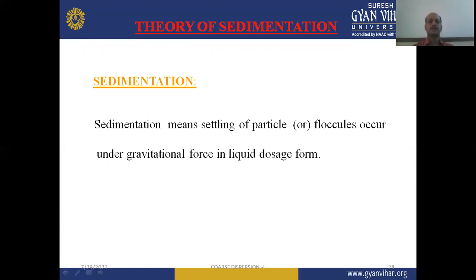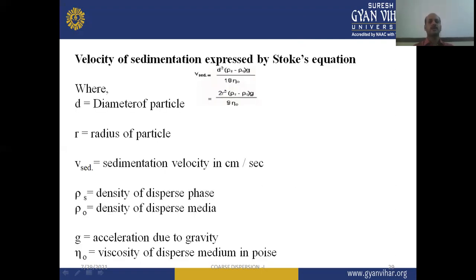suspension. So sedimentation is defined as the settling of particles or floccules which may occur under the gravitational force in different liquid dosage forms, and it can be easily explained by the Stokes equation. The velocity of sedimentation can be expressed by the Stokes equation, which is given here: V sedimentation is equal to d square (rho s minus rho 0) multiplied by g, divided by 18 eta 0.